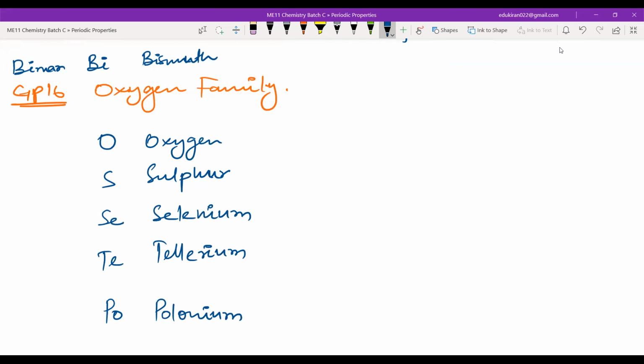Now, pronounce this, Mariam. How will you pronounce this? Sir, which one? Oxygen and sulfur? Like this, these two symbols. If you make this a word, O and S, how will you pronounce? OS. Okay. And how will you pronounce this?